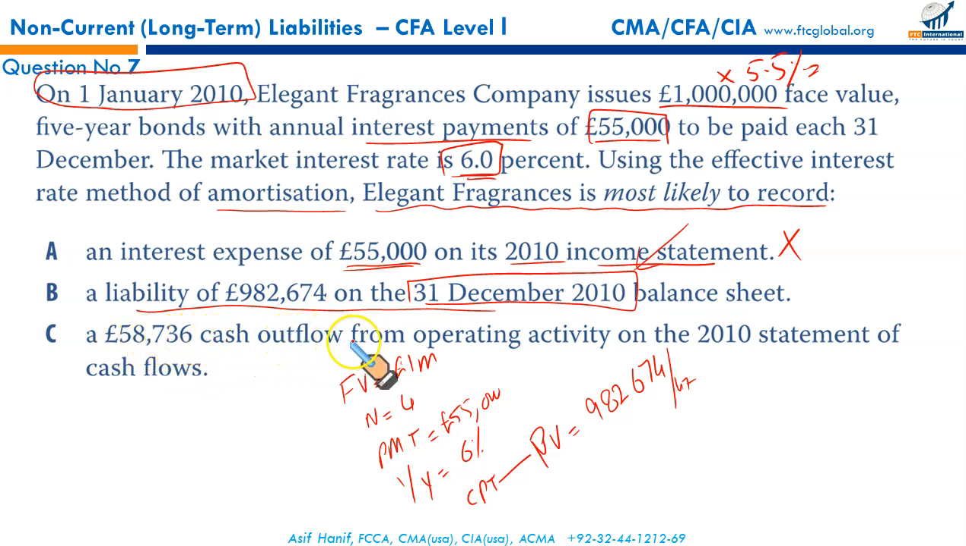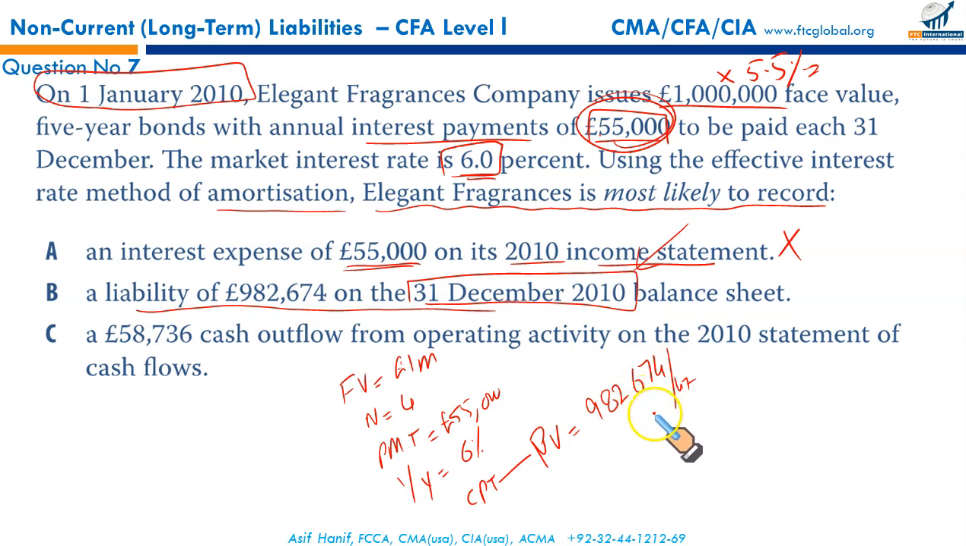58,736 cash outflow for operating activities on 2010 statement of cash flows. Yes, cash operating activity, interest payment on bond, it is considered an operating cash flow. But is it? This is 55,000. This is the cash flow for interest payment. This probably is your interest expense.